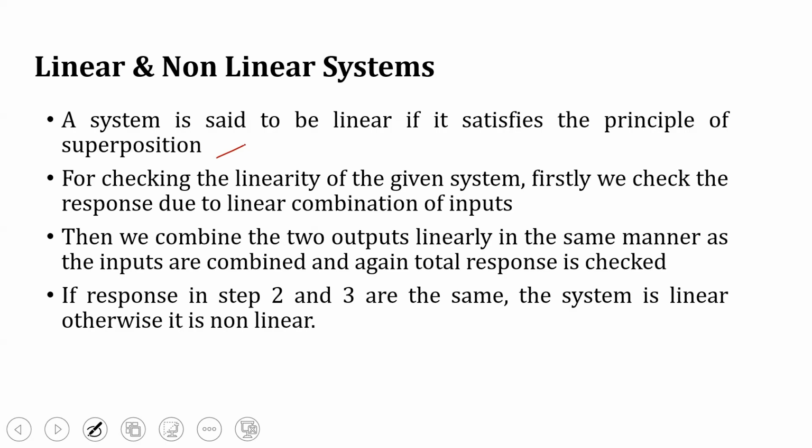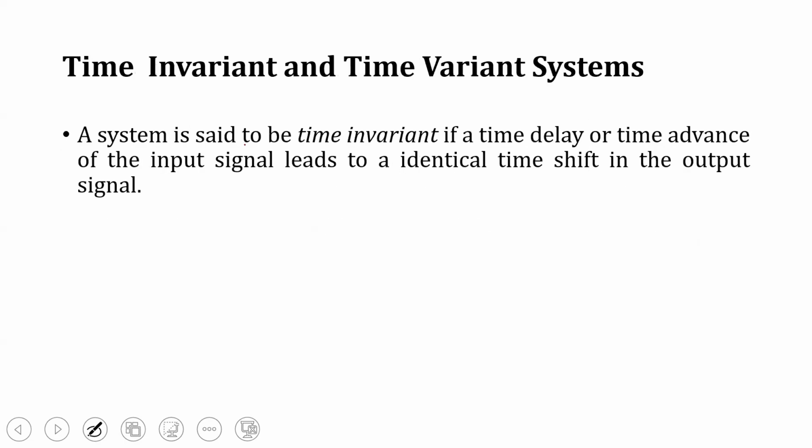Then we combine the two outputs linearly in the same manner as the inputs are combined, and again the total response is checked. If the responses in step 2 and 3 are the same, the system is linear, otherwise the system is non-linear. So this is linear and non-linear based on the superposition principle.